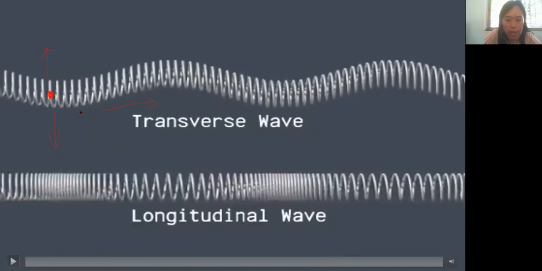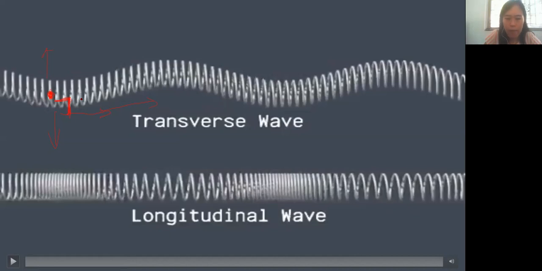So if you look at here, the direction of propagation will always be in a straight line. Then what is the angle here? If it is moving up and down with respect to the direction of propagation, what is the angle? Yes, 90 degrees, very good.